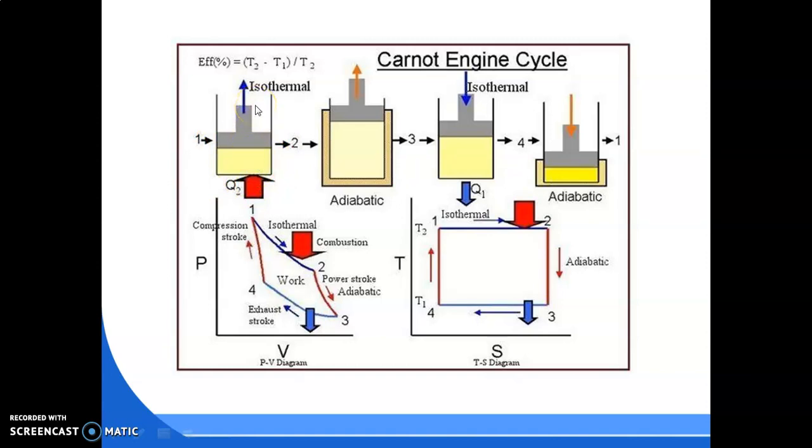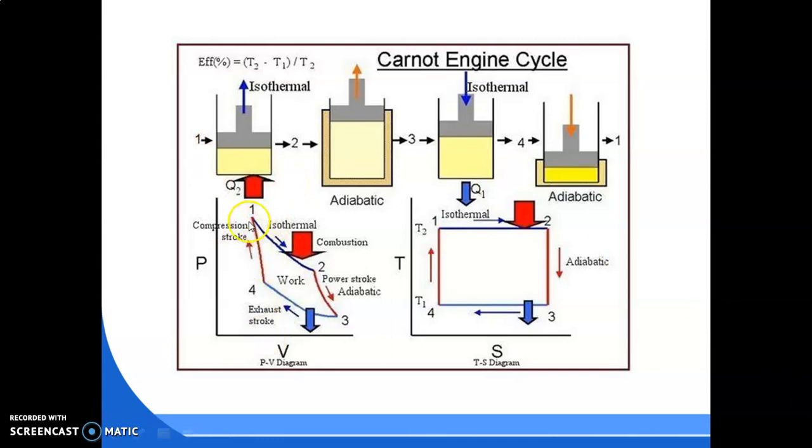So as we know, it is a reversible isothermal expansion. Isothermal means temperature constant. Which temperature are you maintaining? TH, the high temperature. Okay, then what will happen? When there is expansion, volume increases and pressure decreases.